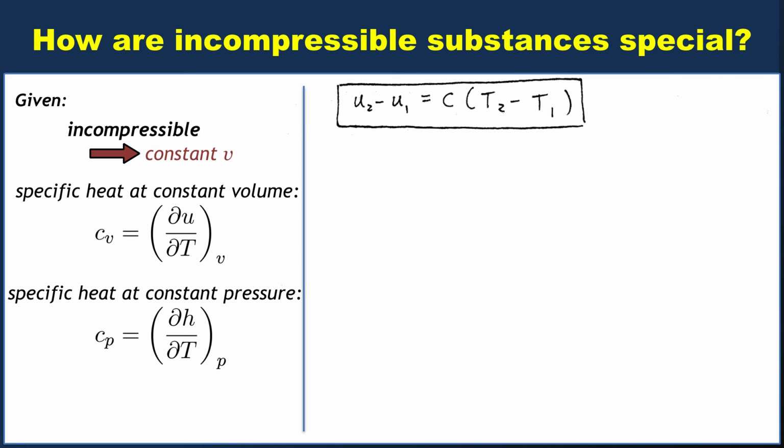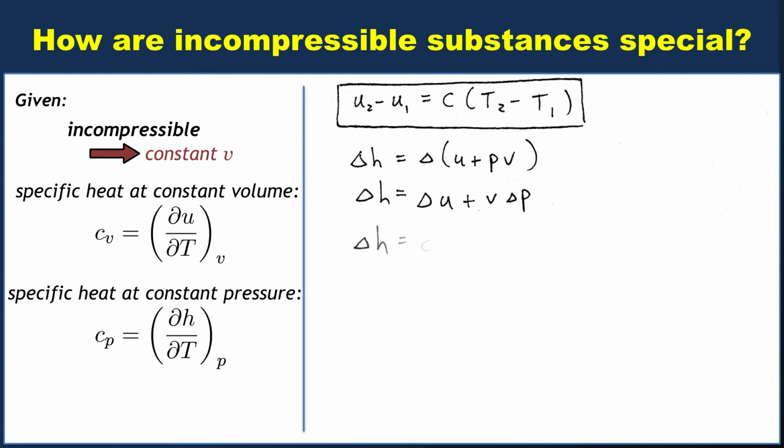What else can we do? Well, we can immediately say that delta H, the change in specific enthalpy for an incompressible substance, well, given that the specific enthalpy is U plus PV, delta H must be delta that whole thing. So we can expand out the delta. Delta H equals delta little u plus v delta P. Remember, we assumed it's incompressible, so little v has to be constant, right?